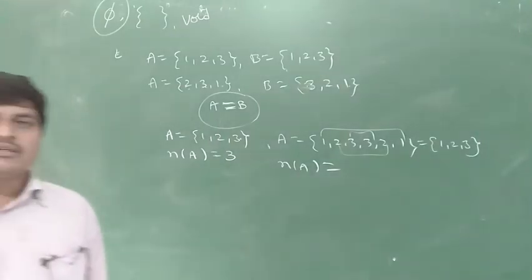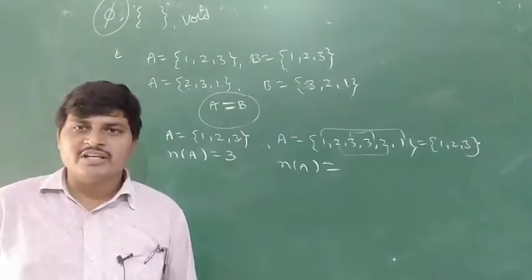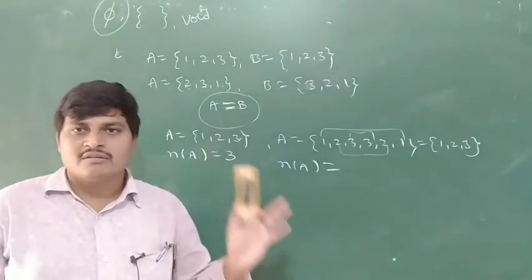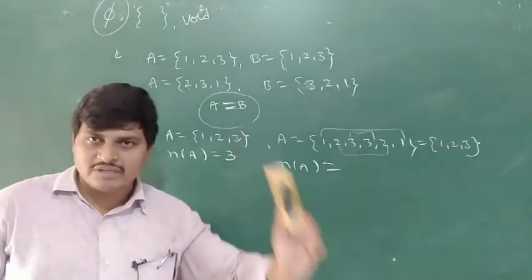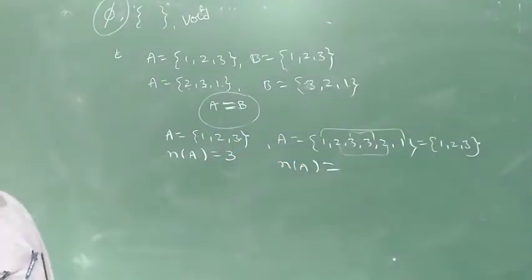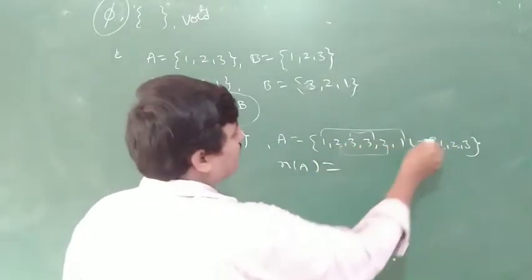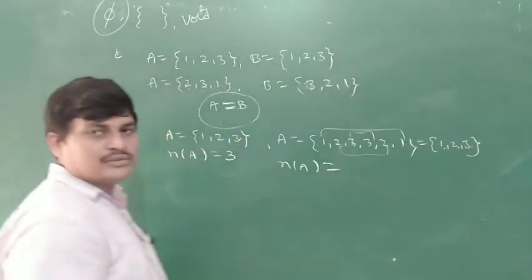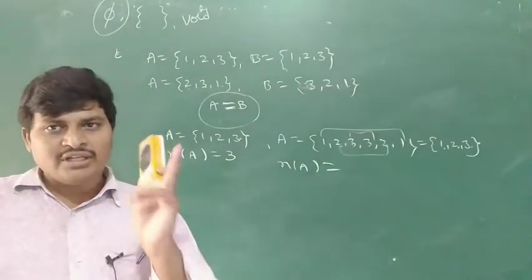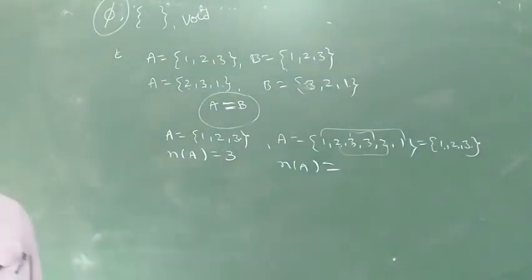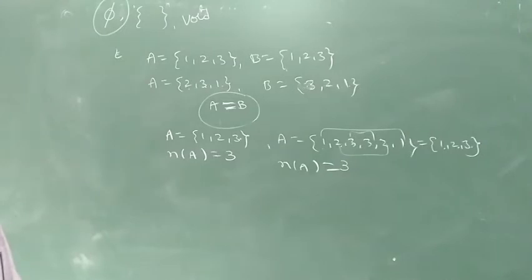In a set, however many times a number is repeated, we write it only one time, even if 1 is repeated 10 or 100 times. So n(A) is equal to 3. Observe this clearly, it is compulsory.